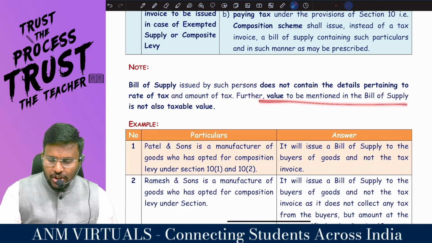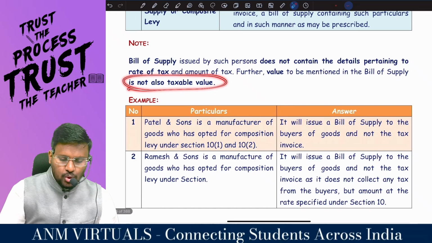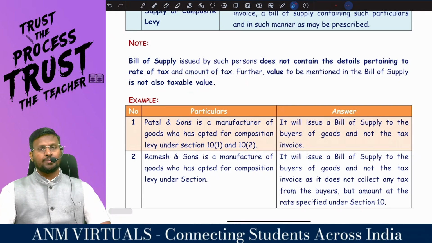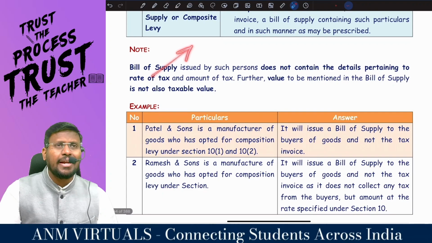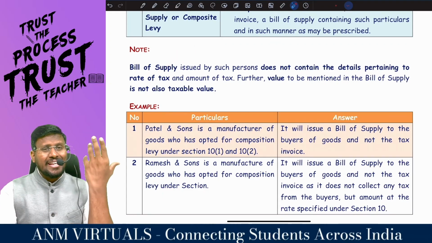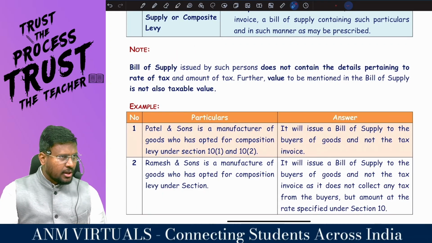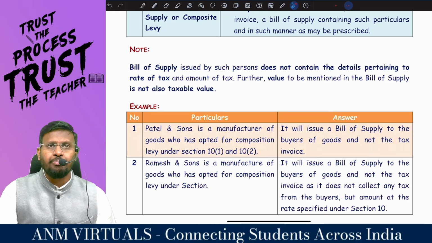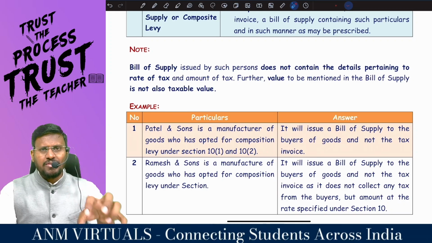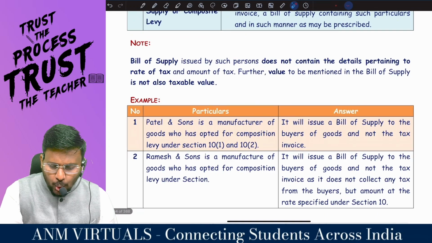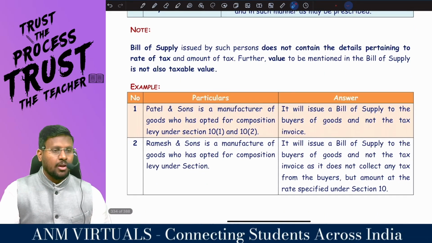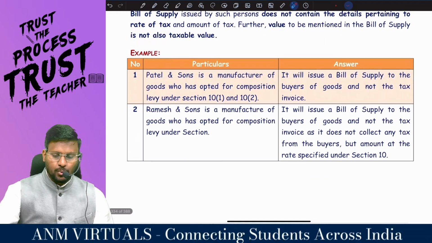Further, the value to be mentioned in the bill of supply is not the taxable value. In a bill of supply you should not include the rate of tax, because in an exempt supply there is no tax at all, right? So when you are raising a bill of supply, there should not be any rate of tax, and the value mentioned should not be the taxable value.